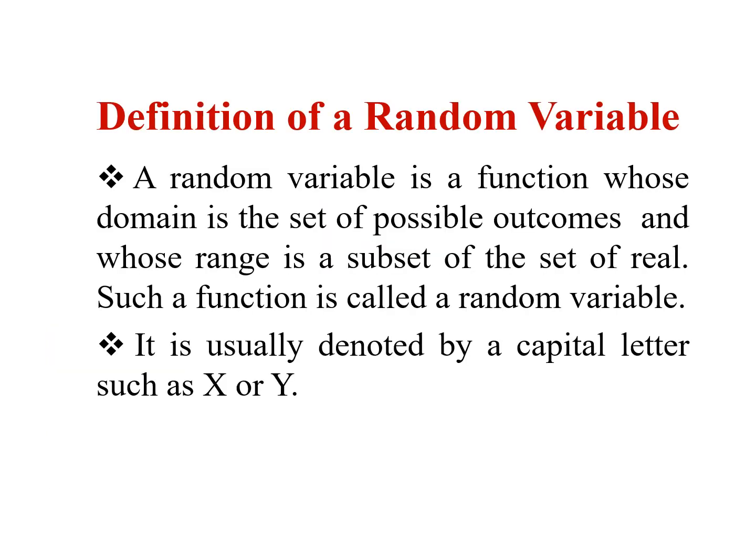Next one, random variable, which is an important concept of probability theory. The definition of a random variable is that it is a function whose domain is the set of possible outcomes and whose range is a subset of the set of reals. Such a function is called a random variable. It is usually denoted by capital letters X and Y.